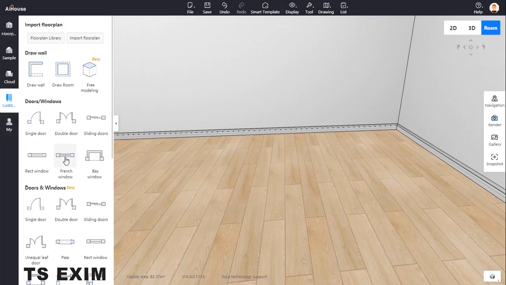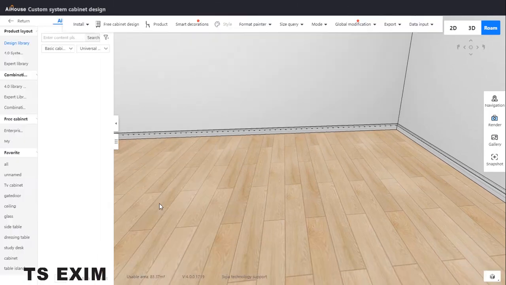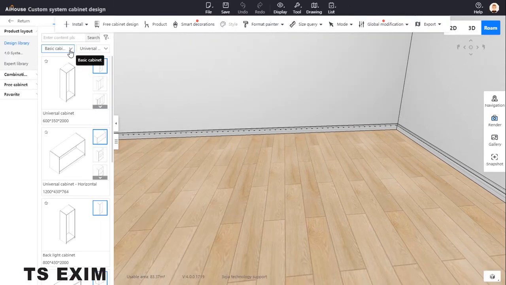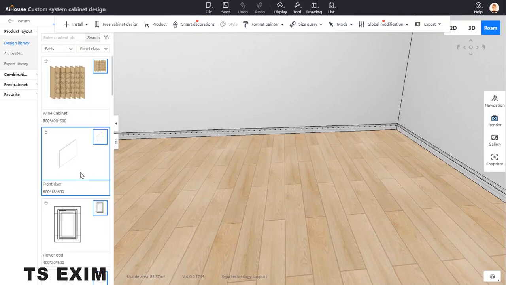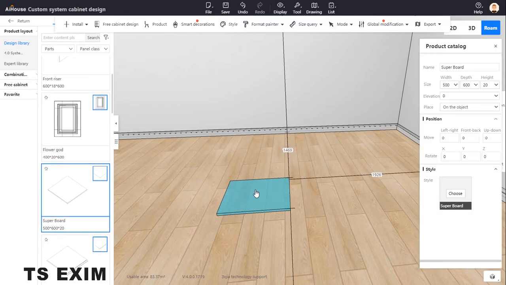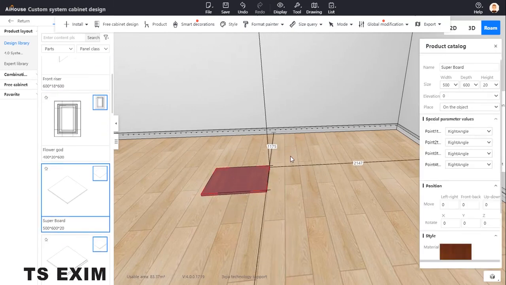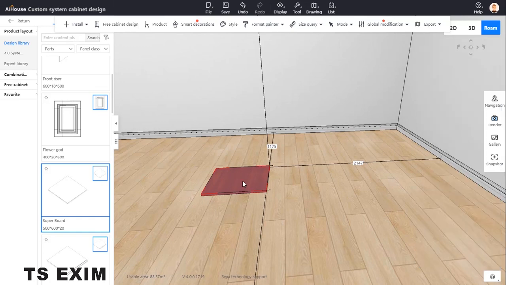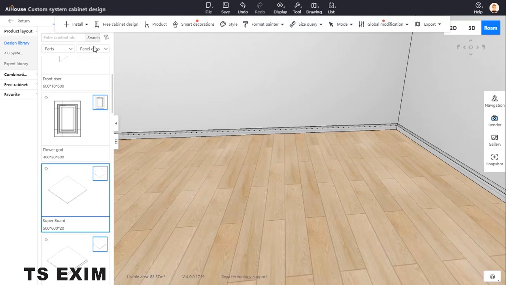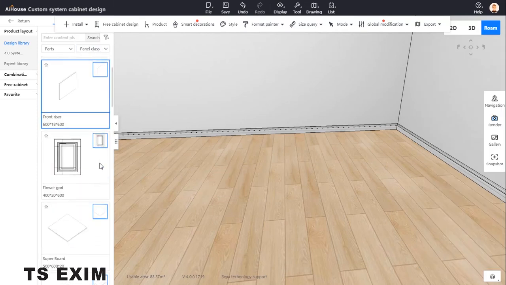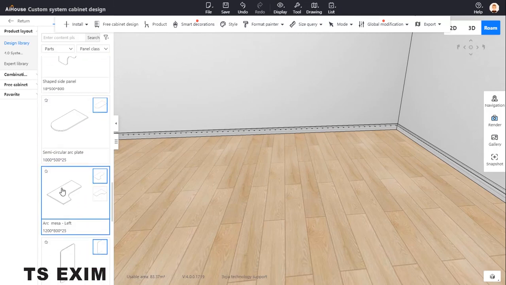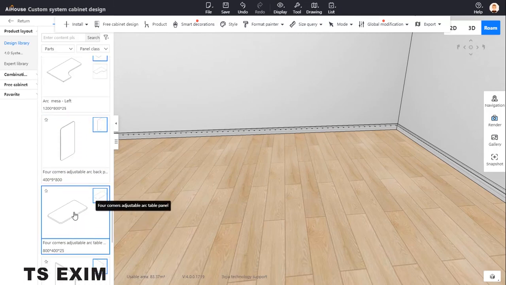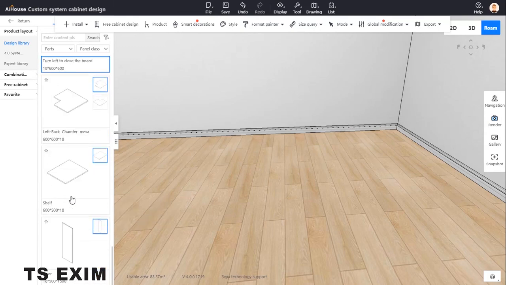So very simple. We come to custom system cabinet. You can use this one. Pop, and you see superboard. You drag out, or the one superboard also can. We use the top. This one is a table, so we choose top, tabletop this time. Okay, panel. I'll choose tabletop. See that we got one called top. I'll just use tabletop. Okay, we use this one.